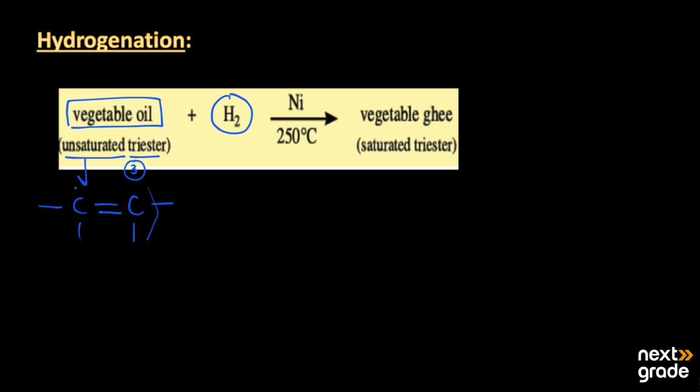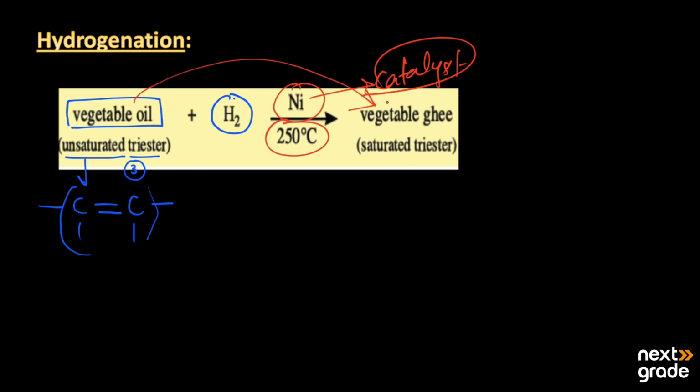When carbon has a double bond, we can convert it into a single bond by the addition of hydrogen in the presence of nickel. Here the nickel works as a catalyst. A catalyst is used to increase the rate of the chemical reaction, and the temperature will be 350 degrees Celsius. Now this vegetable oil will be converted into vegetable ghee by the process of hydrogenation. So unsaturated triester will be converted into saturated triester. So this is the simple process by which we can interconvert oil into fat.